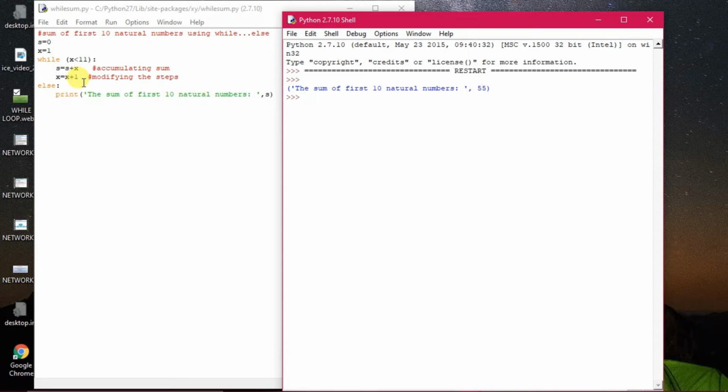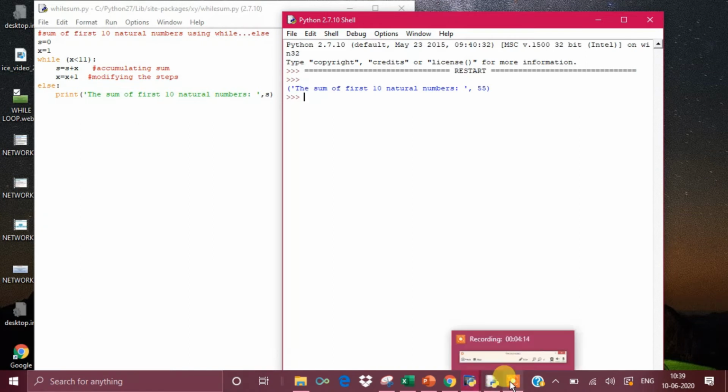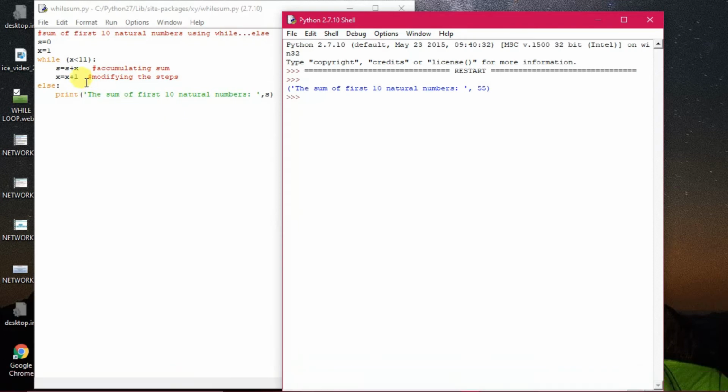10 plus 5 is 15. In that way, the sums are being accumulated and stored into the s variable. Once the sum gets over, it comes out of the loop because the condition becomes false when the value of x reaches 11. 11 less than 11 is false.